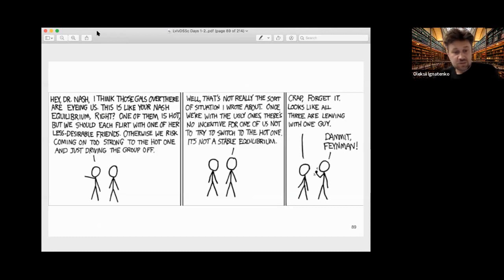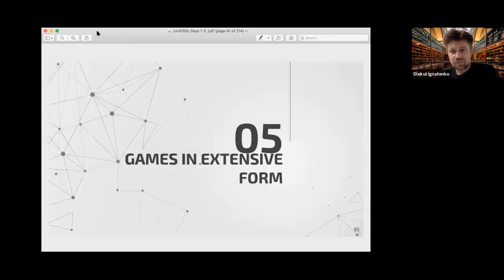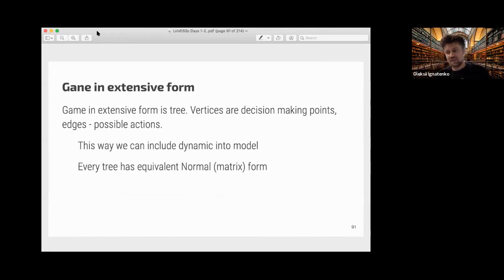Okay, so now we go to the next big chapter, and this chapter is a game in extensive form. A game in extensive form is a game where we add some time and moves. Sequential moves, like chess, are a game in extensive form. And a game in extensive form is basically a tree.